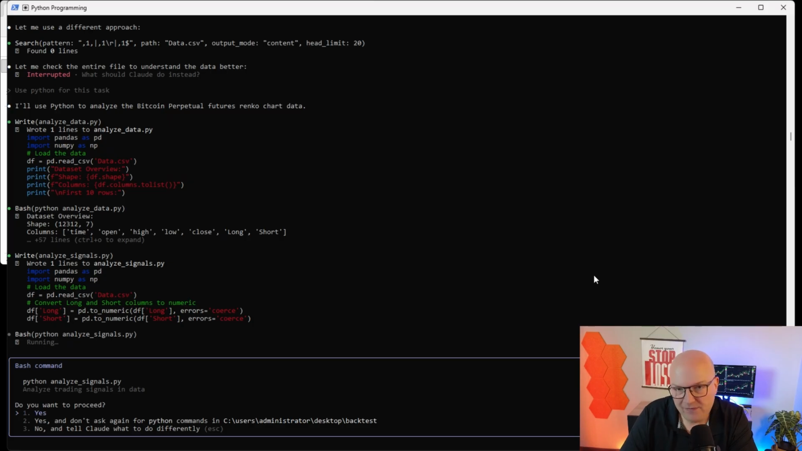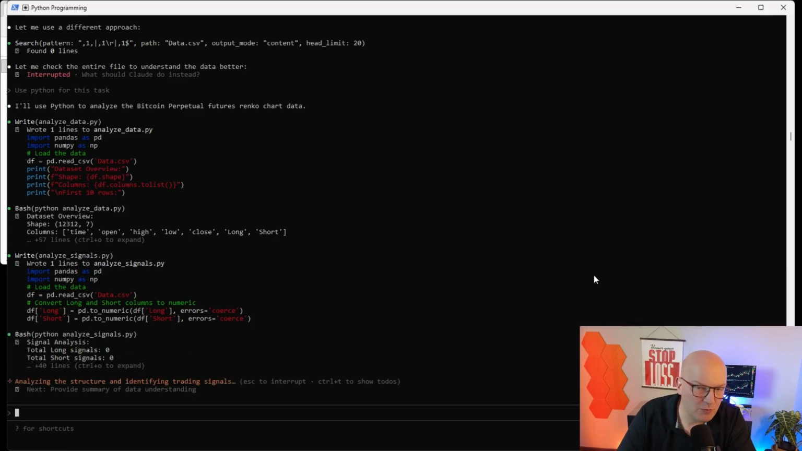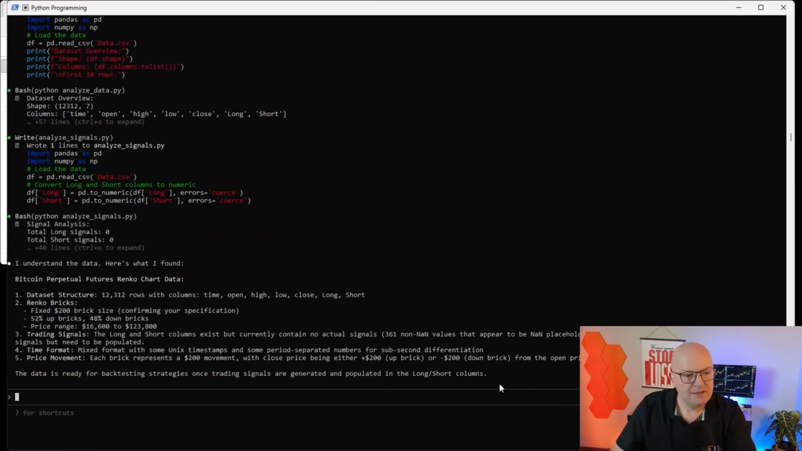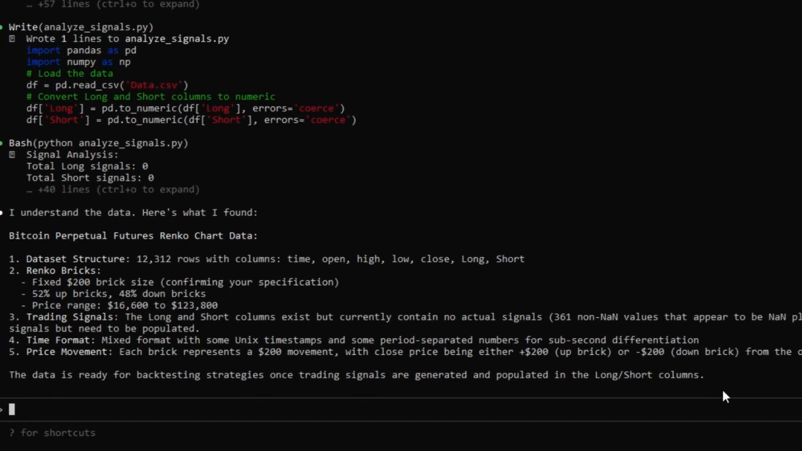So all of these Python files, of course, you could code for yourself. It's not rocket science, not that complex, but we are like 5 minutes into the coding session, and it has already created 2 files, which probably would take me longer. So Claude is done now and says, okay, this is your data set.